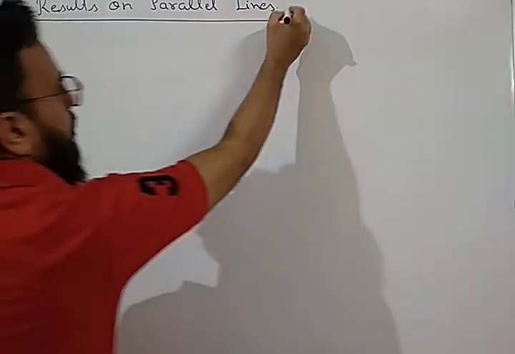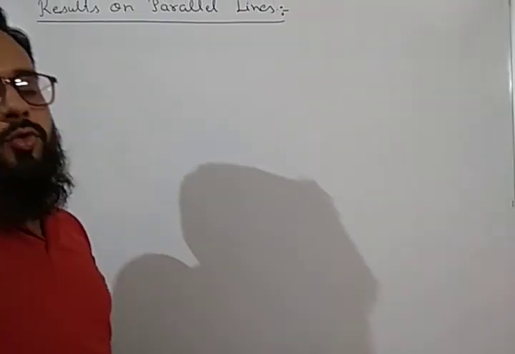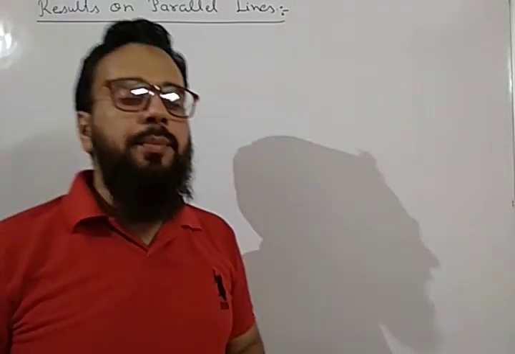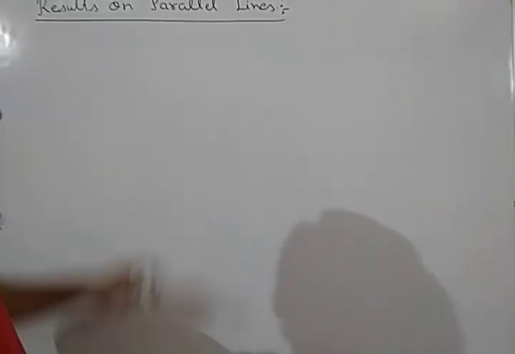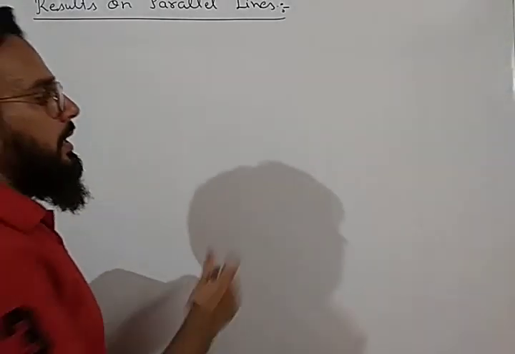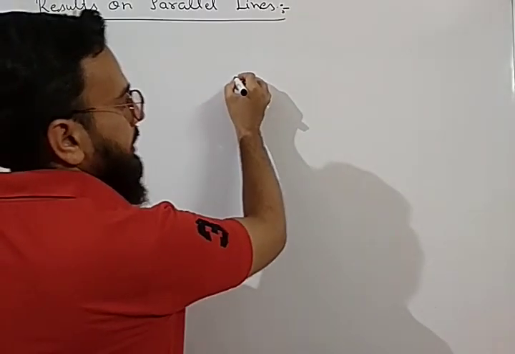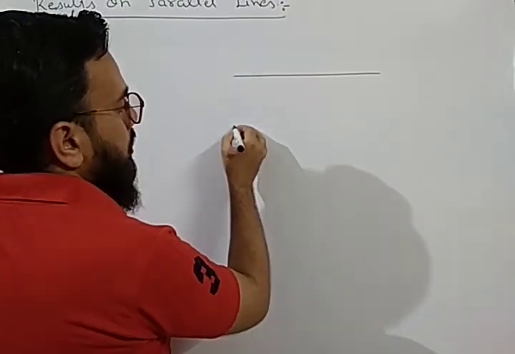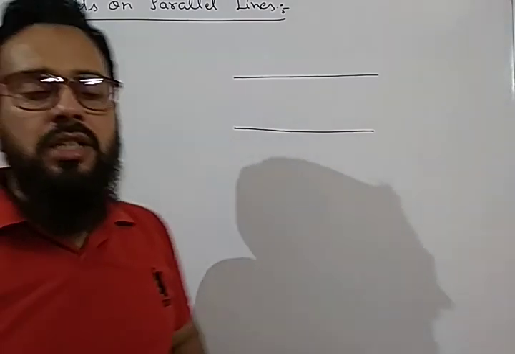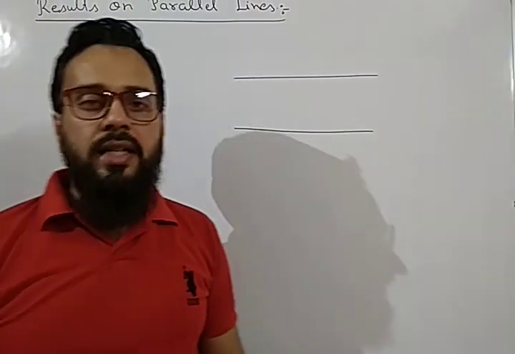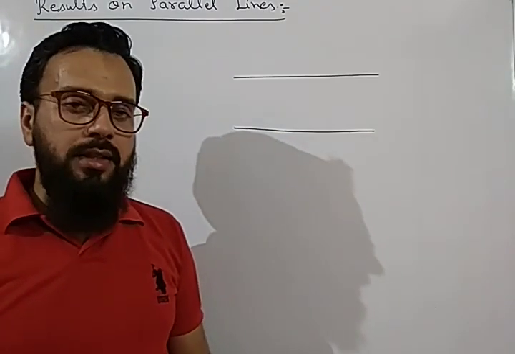What are different types of angles when two parallel lines are given and are cut by a transversal? So first let us know what a parallel line is. Two lines in a plane which never intersect each other are called parallel lines.